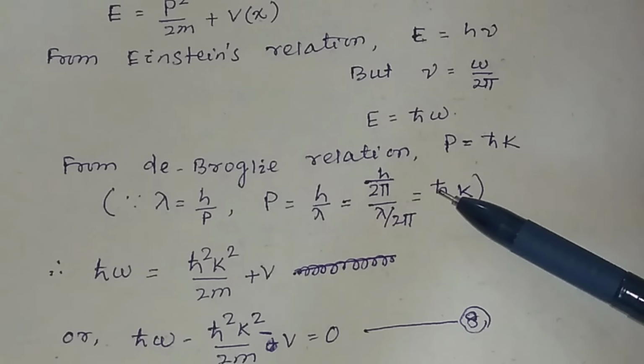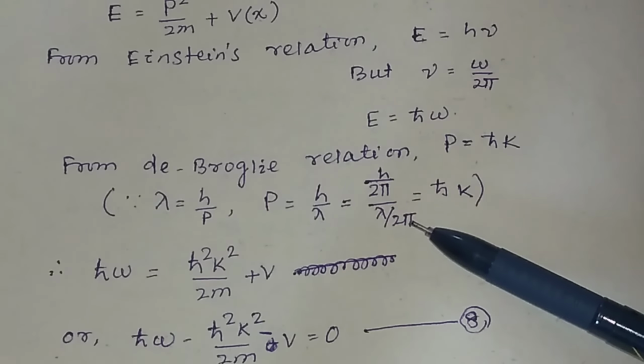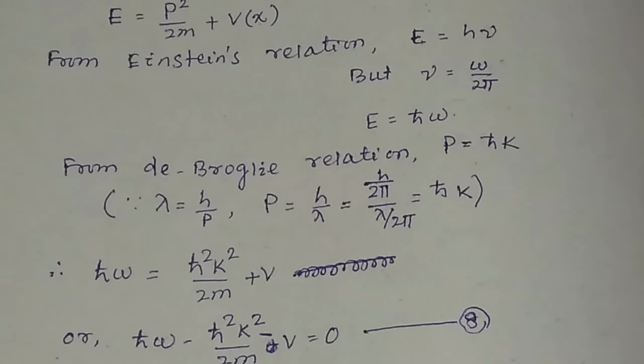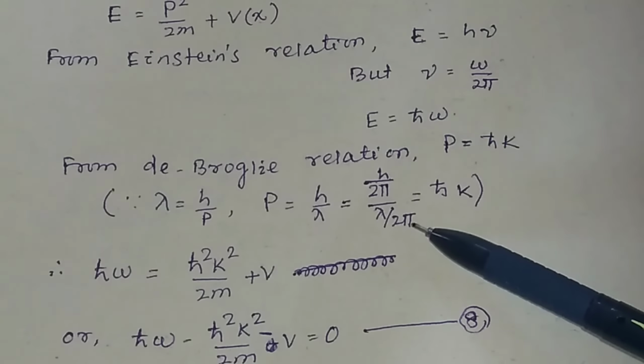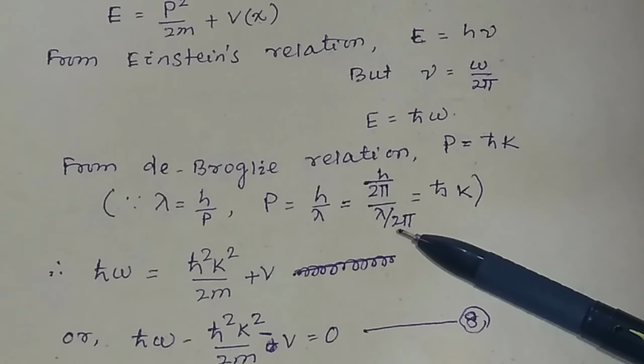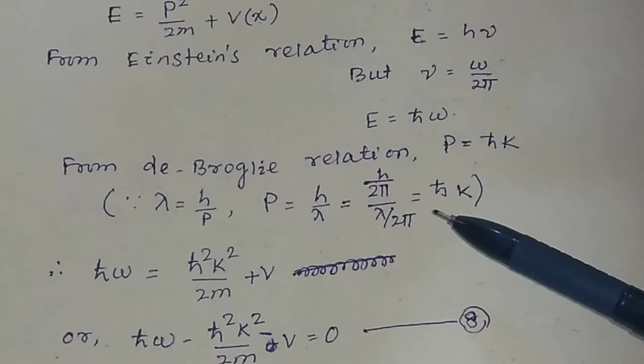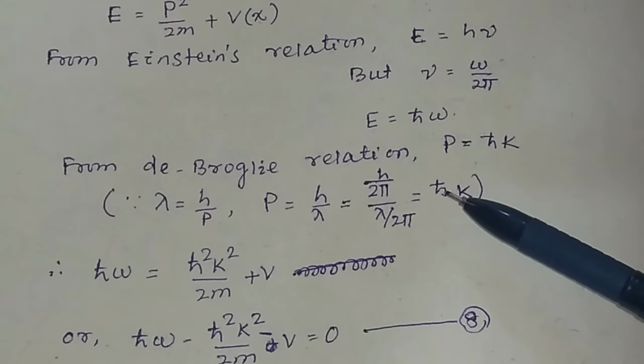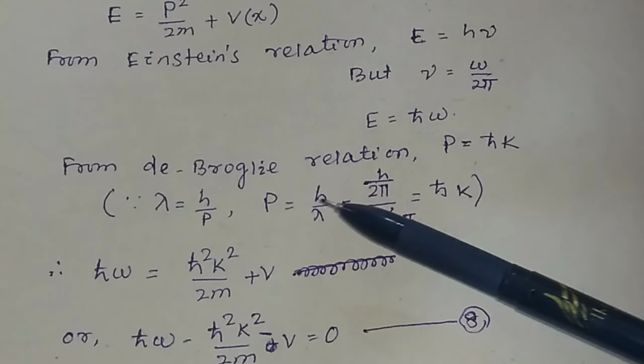And h by 2π is equal to ħ, and lambda by 2π is equal to how much? Sorry, 2π by lambda is equal to k. So what will lambda by 2π be equal to? That will be equal to 1 by k. If you take k to the numerator, it will be equal to k. So p will be equal to ħk.